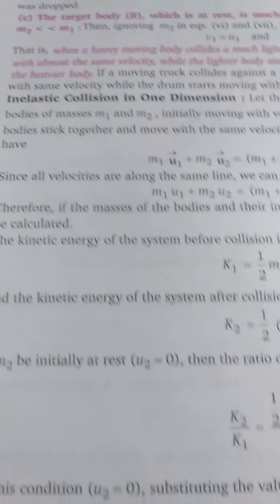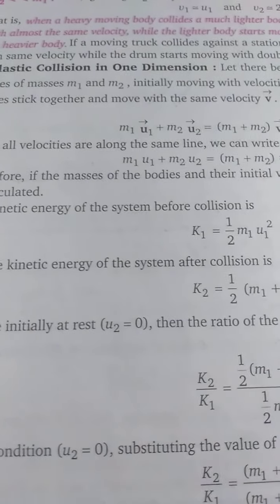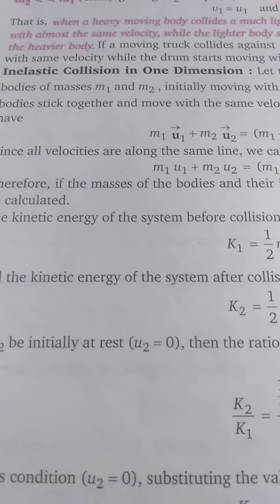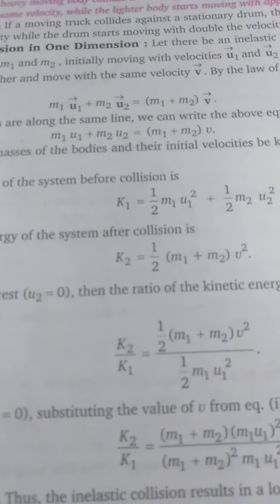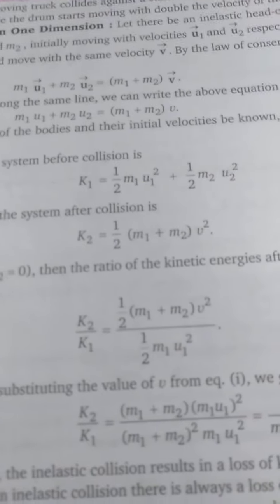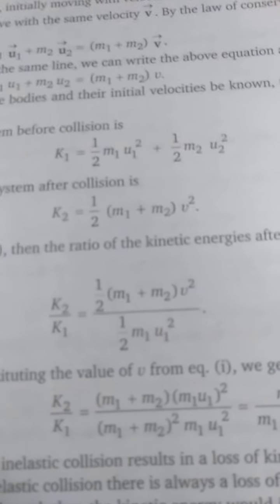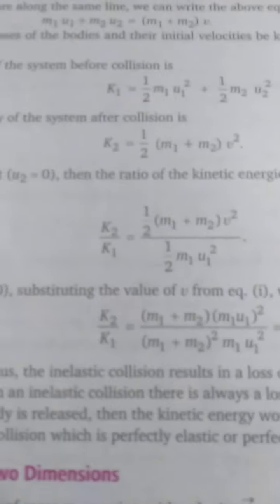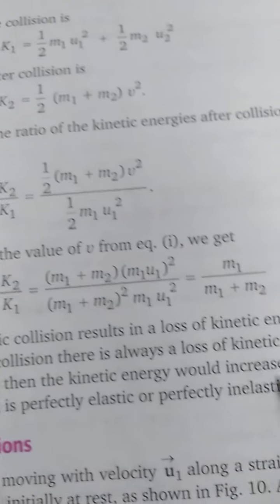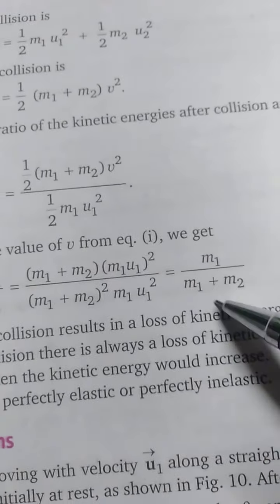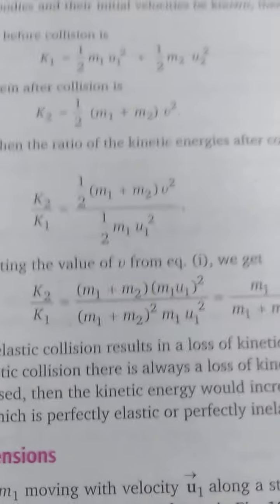Here the kinetic energy is not conserved. The relation is K1 by K2 equals m by m1 plus m2. So from initial kinetic energy and final kinetic energy, you can see that there is a loss of kinetic energy.